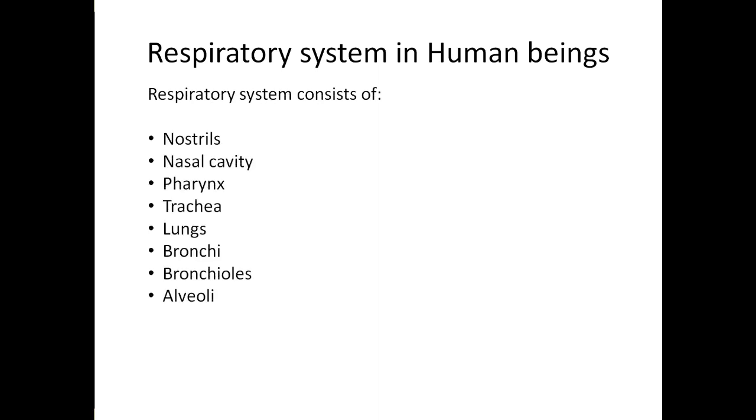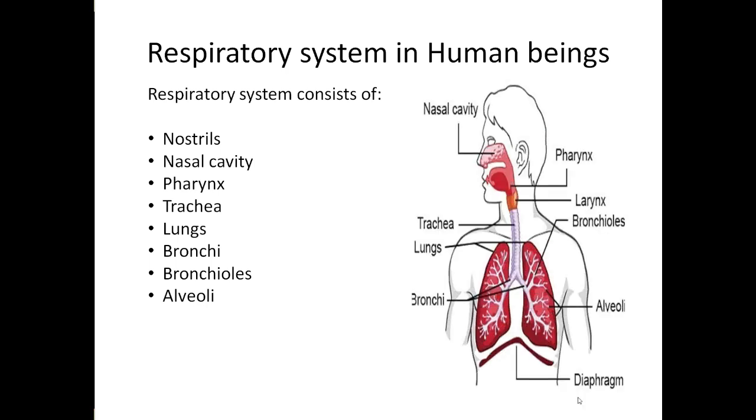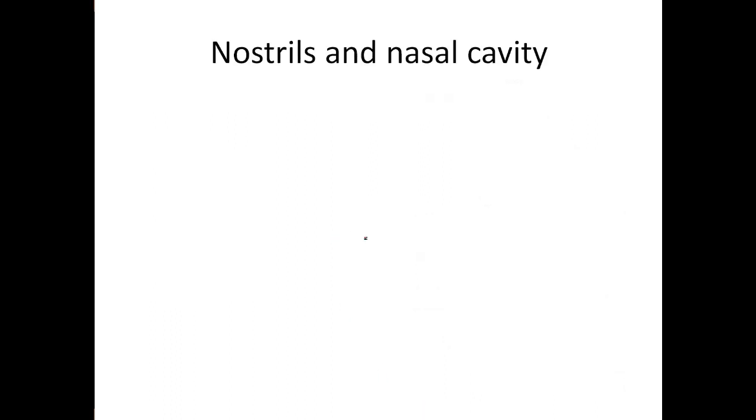While getting into the human respiratory system mechanism, we should know what are the organs involved. There are so many organs which are involved: nostrils, nasal cavity, pharynx, trachea, lungs, bronchi, bronchioles, alveoli. These are all the organs involved in our human respiratory system. Now we are going to see each organ in detail. The first organ we are going to see is nostrils and nasal cavity.